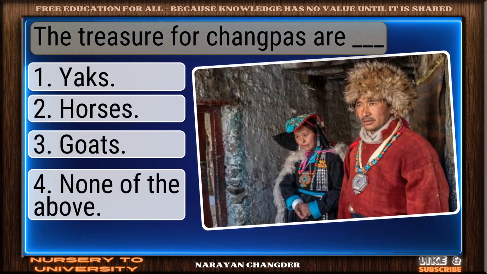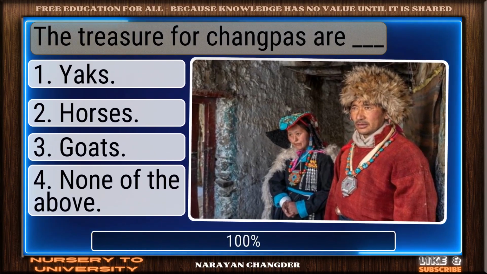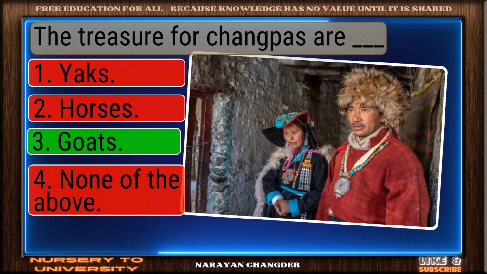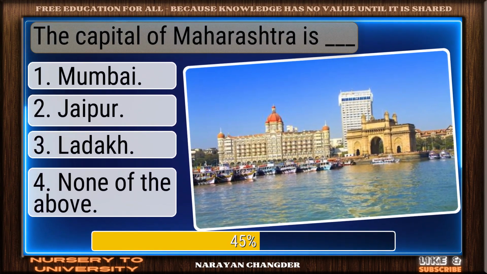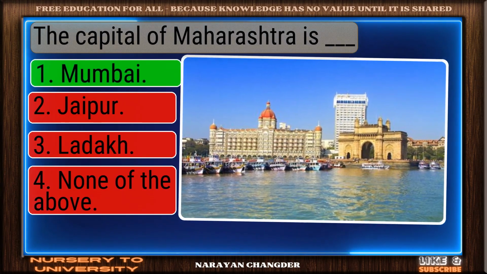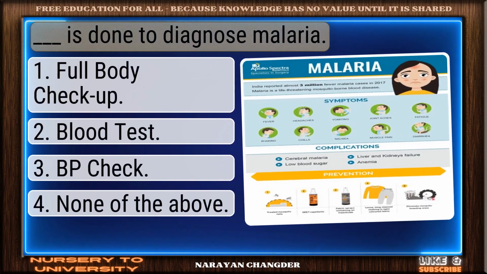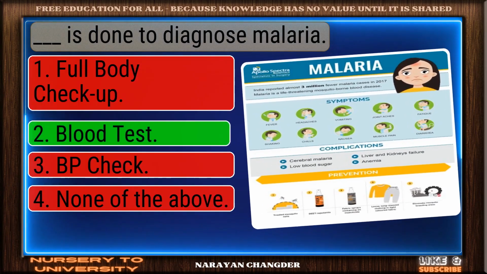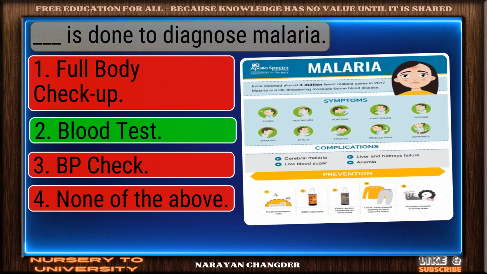The treasure for Chengpas are dash. Right choice. Goats is the best answer. The capital of Maharashtra is dash. Clear logic. Your choice Mumbai is sound and 100% true. Dash is done to diagnose malaria. On track. Blood test is the correct answer.